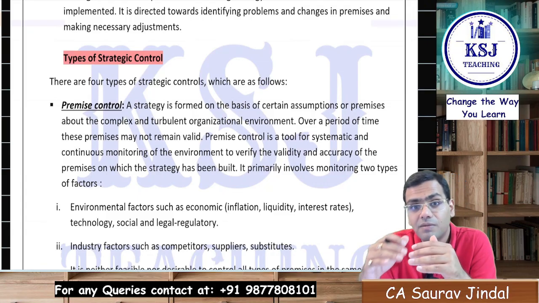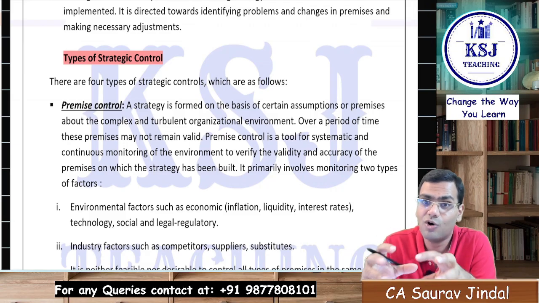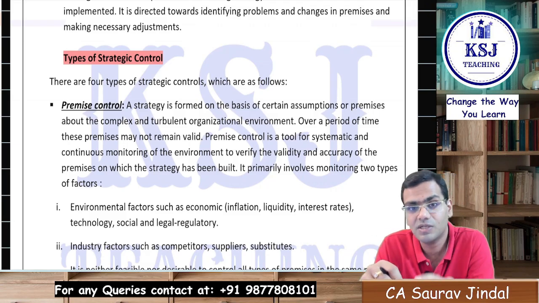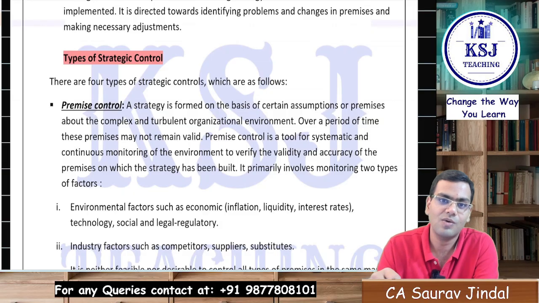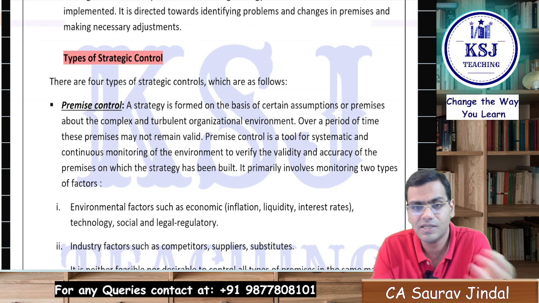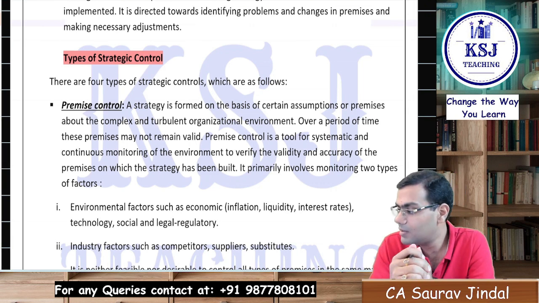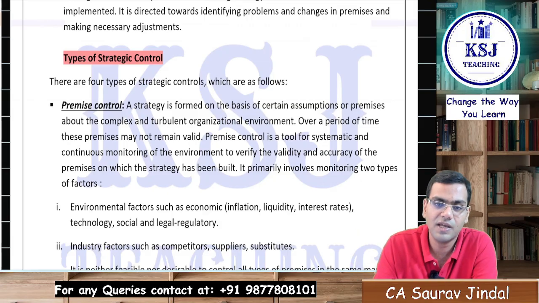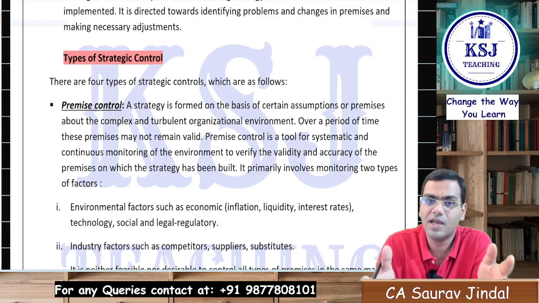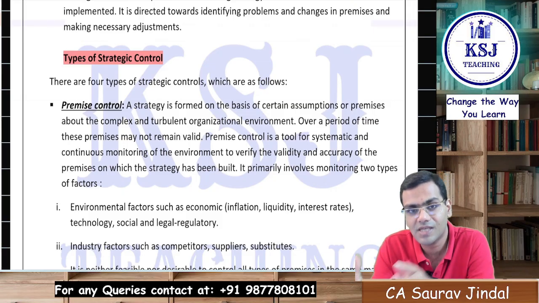But because of the changing business environment, you need to keep a check on these things, whether the assumptions are working well for us or not, whether any changes are required or not, which are those areas of the assumptions. There can be many assumptions; I have given you just one example. When you are preparing a strategy, there can be multiple assumptions, so you need to check whether they are working as intended or whether changes are required.